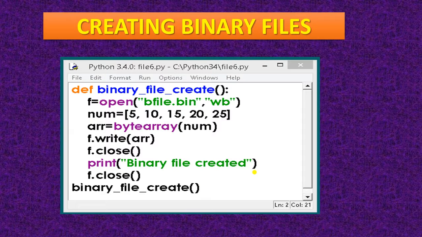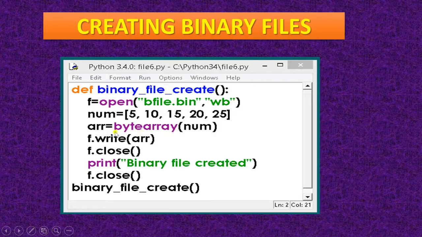So next is the binary file. How will you create the binary file? In this way: def binary_file_create. Now f equal to open bfile.bin. You can use bin or dat also. Okay, wb is the access mode. Next, this is a list, and array equal to bytearray(num). As I told earlier, if you want to write the binary array, then you have to convert it with the help of this bytearray function.